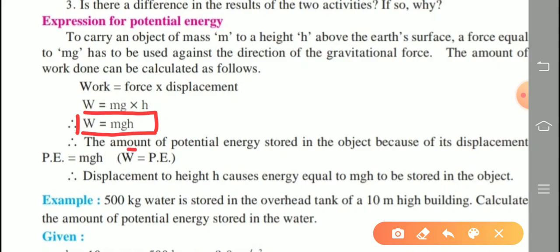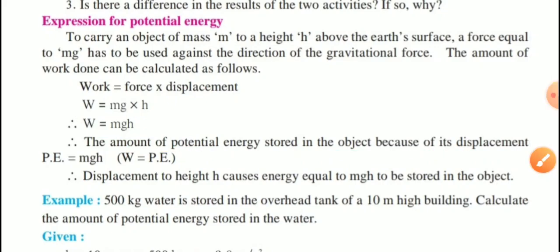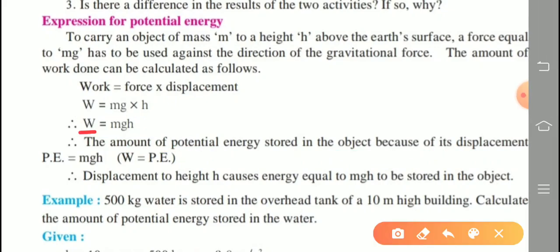Therefore, the amount of potential energy stored in the object because of its vertical displacement, that is the height, is this work. The work done means potential energy. So we get the formula: potential energy is equal to the product mgh.